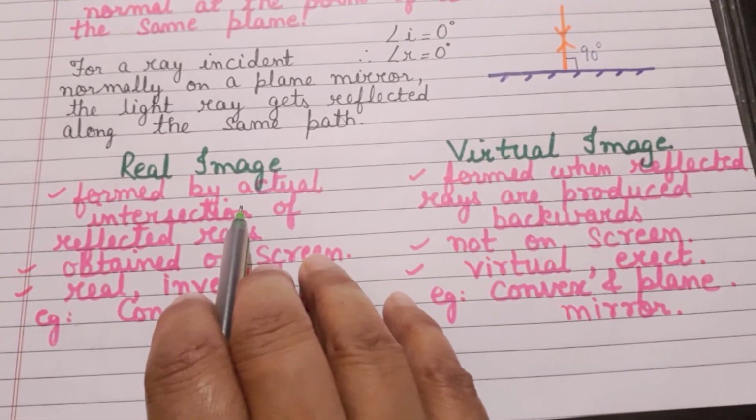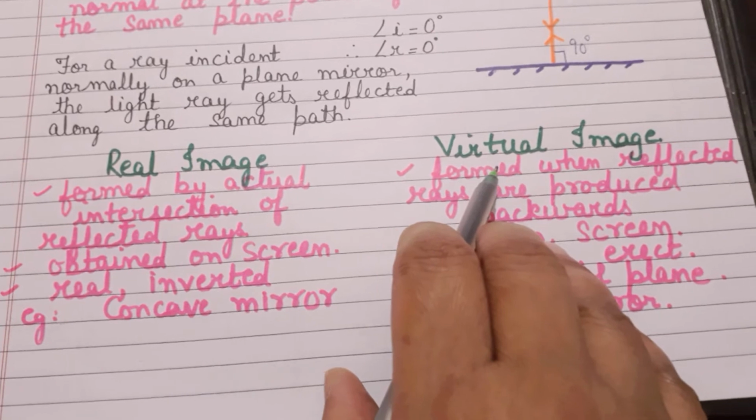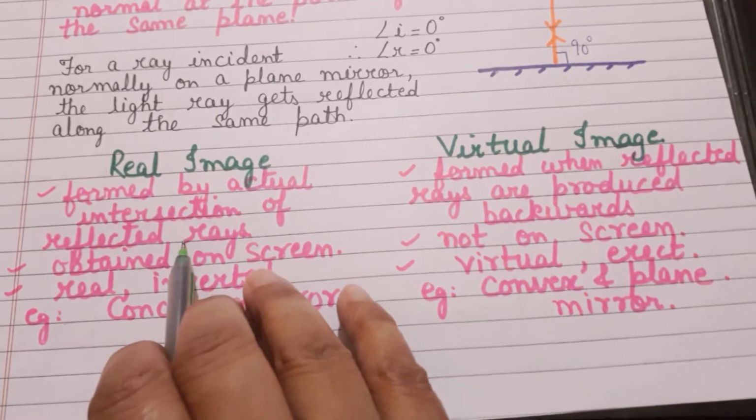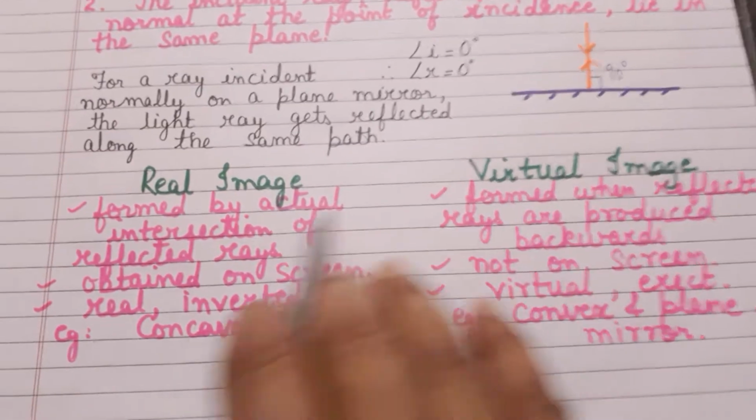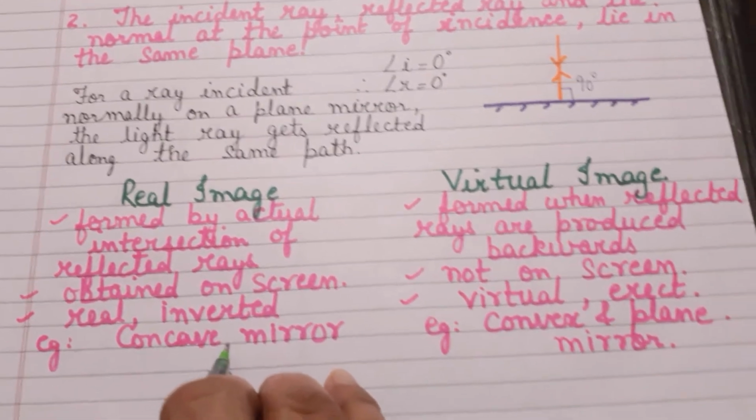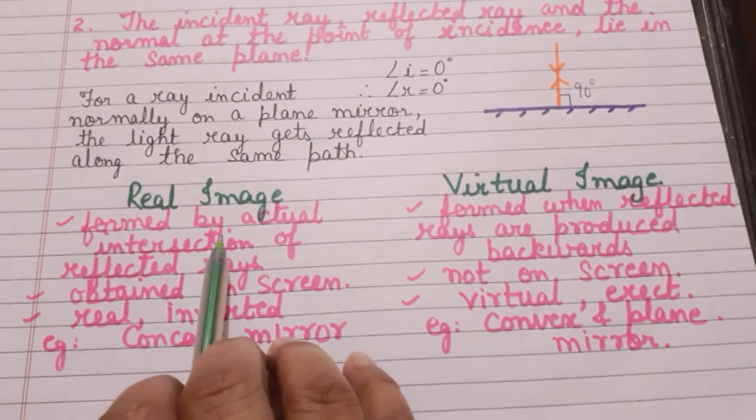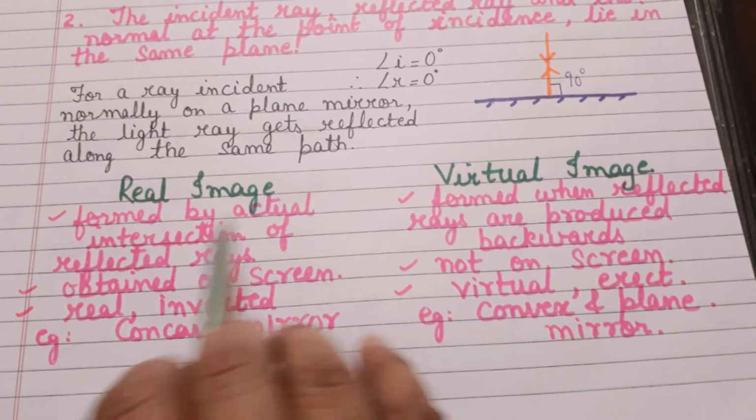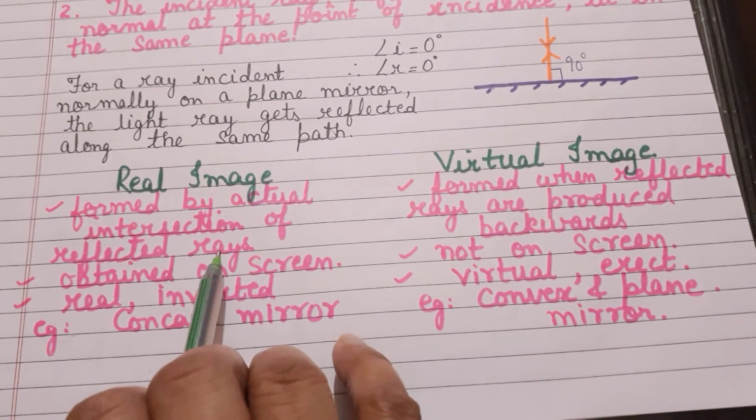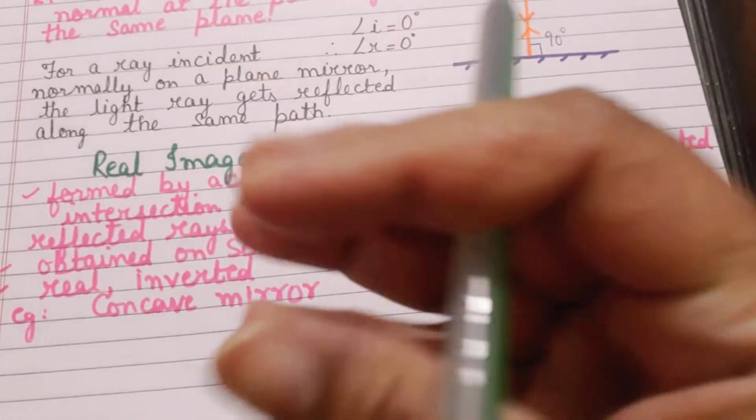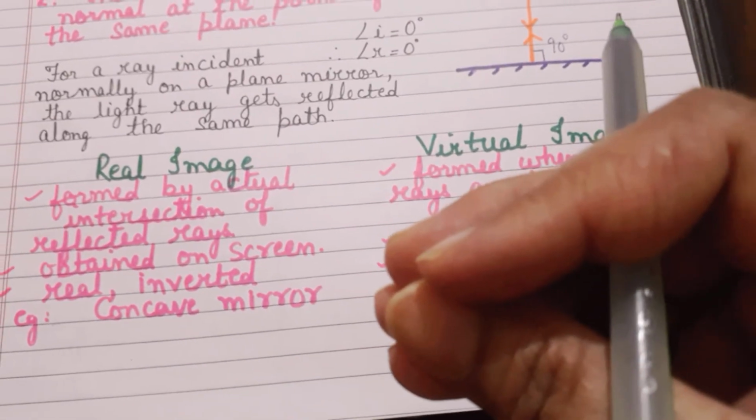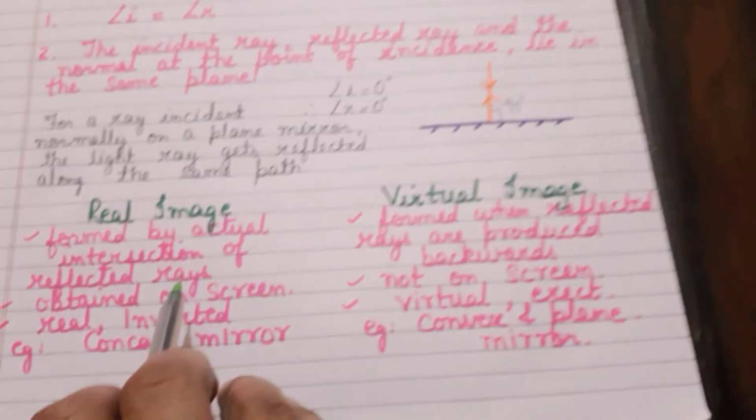One is a real image and the other is a virtual image. Now, let us look at the difference between what is a real image and what is a virtual image. I have put down the important points of differentiation for you. The real image is an image which is formed by actual intersection of the reflected rays. That is, when the reflected rays actually meet at a point, there a real image is formed.